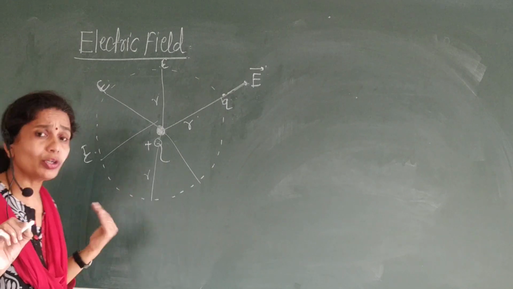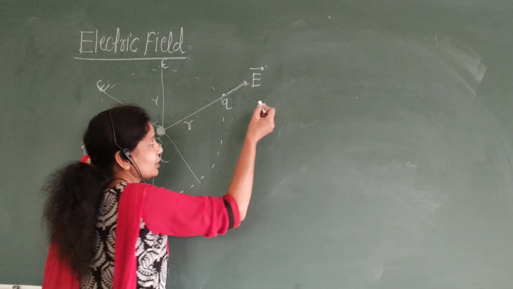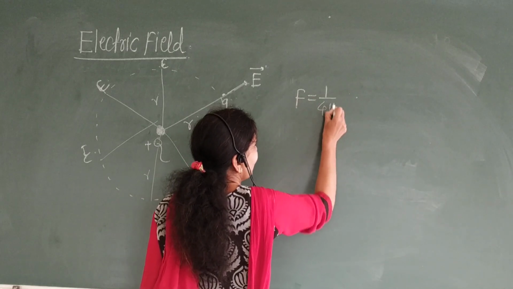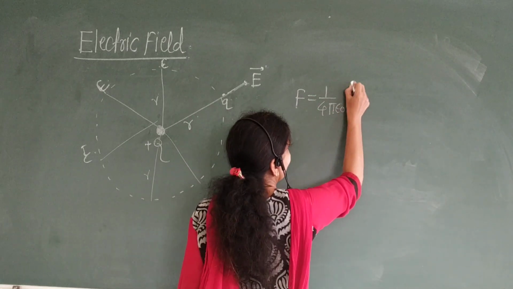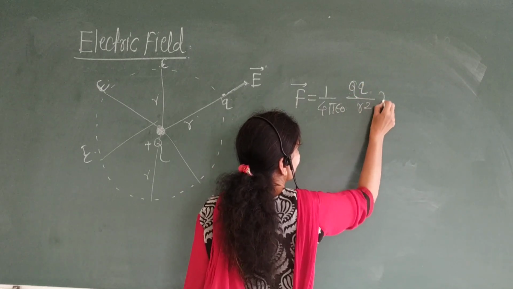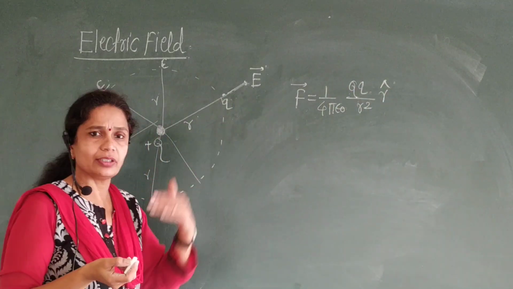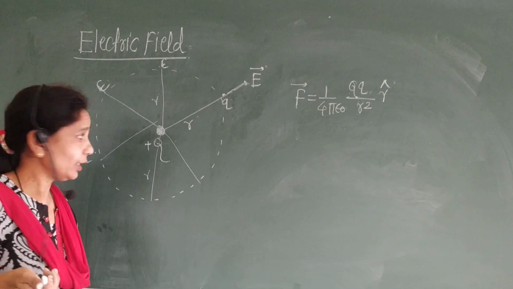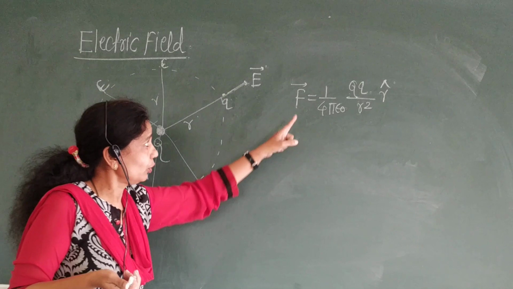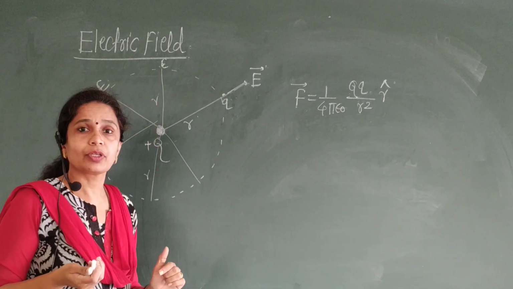Then what is the Coulomb force between these two charges? What is that equation? F is equal to 1 upon 4 pi epsilon 0, capital Q into small q upon r square into r cap, where r cap is the unit vector directed from the capital Q to small q. This is the value of the Coulomb force between these two charges.